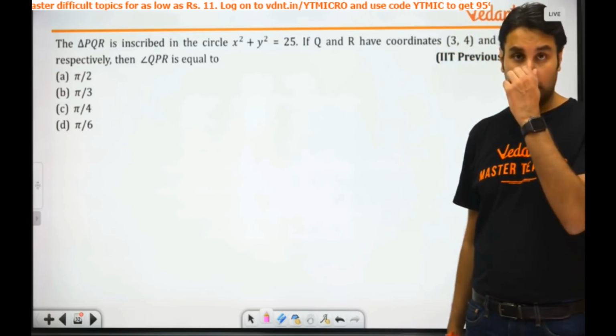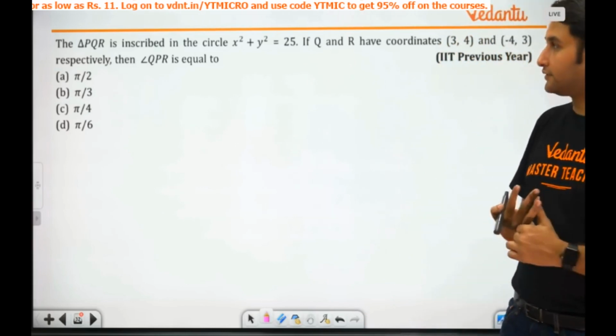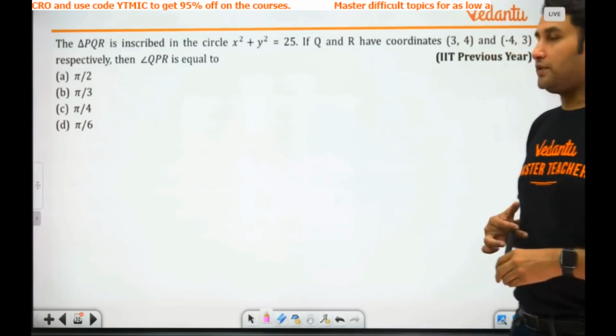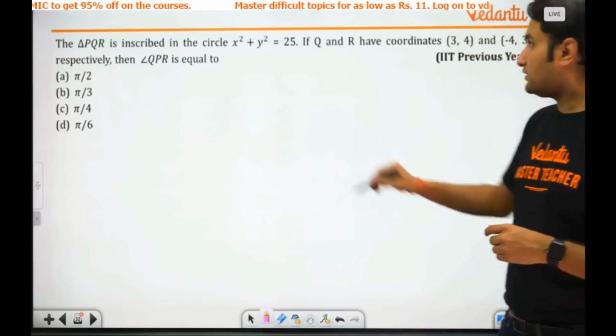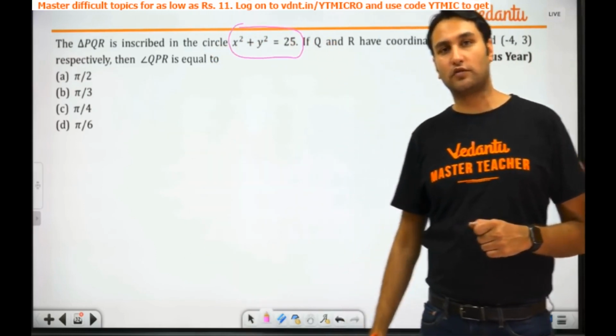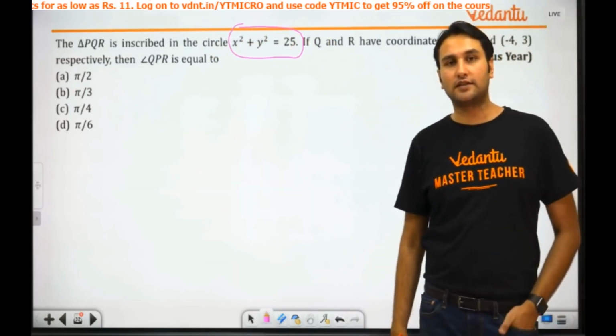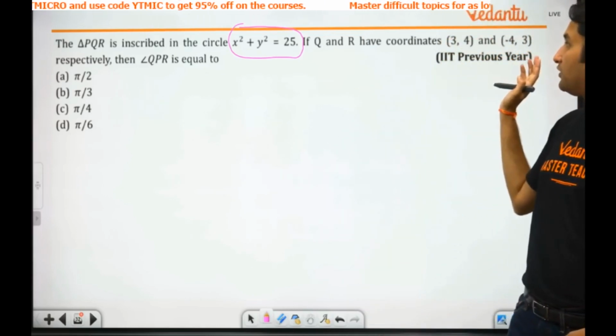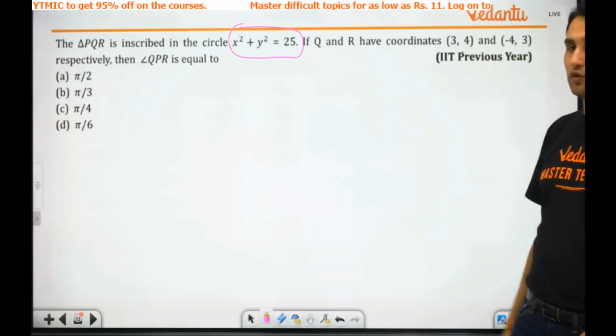Look at this, a circle. Read it. A triangle PQR is inscribed in a circle. This is a very simple circle, x square plus y square is equal to 25, a circle which has its center at the origin and radius 5. If Q and R have coordinates (3, 4) and (-4, 3).